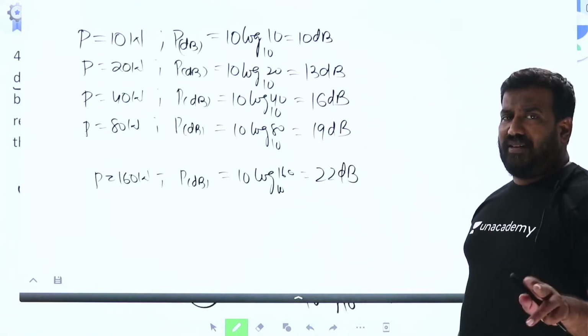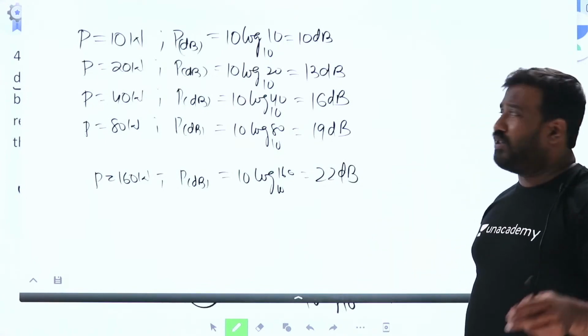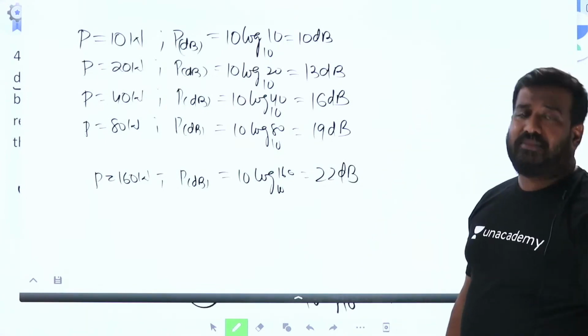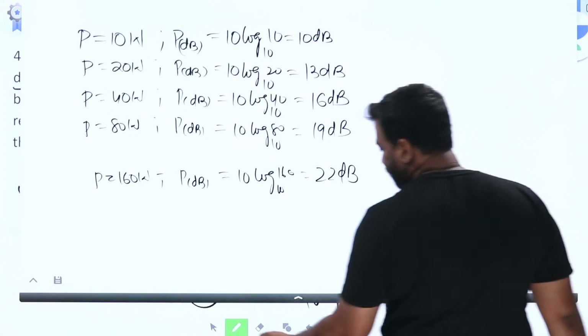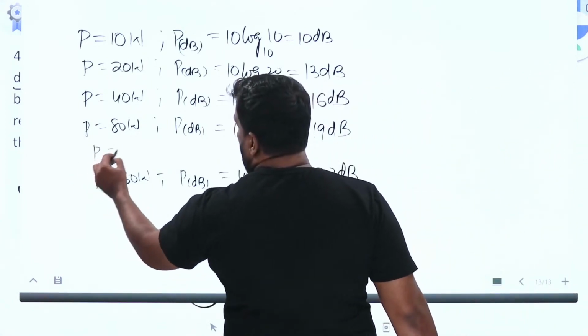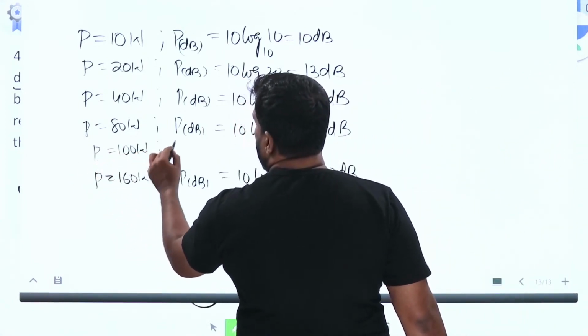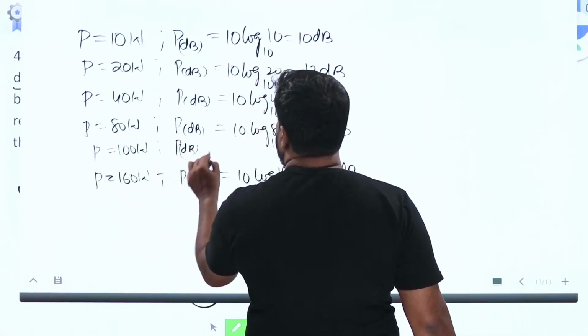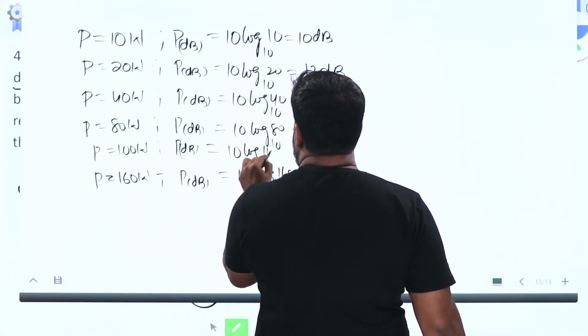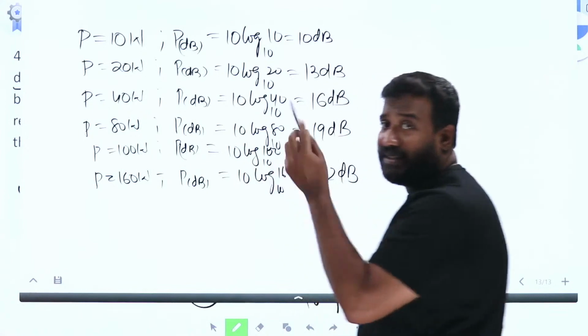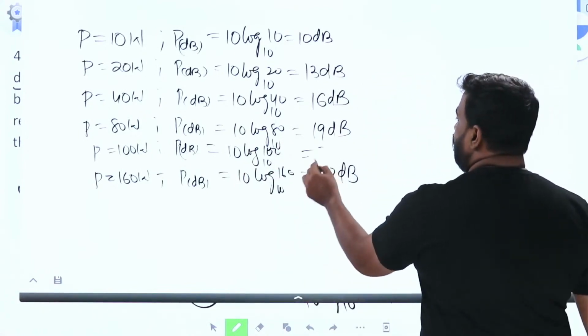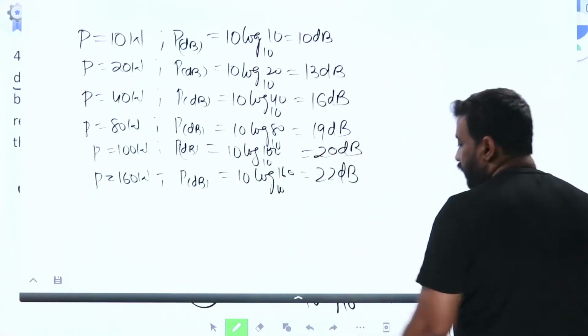Now you are already getting confused. What am I actually trying to do? Now you get the clarity. Power is 100 watt. Power in decibel. 10 log 100 to base 10. 100 is 10 square, so this will be exactly 20 dB. Now you see the analysis.